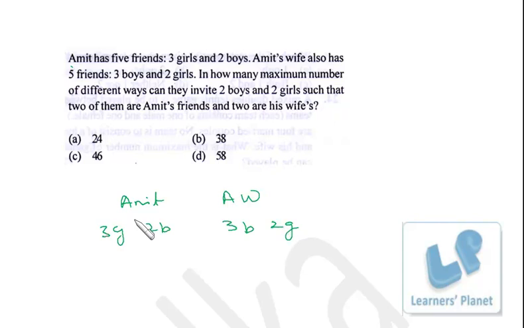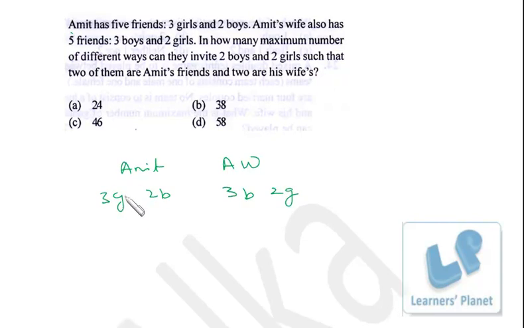So we have 3 cases. What we do is we invite both the boys from this as Amit's friends. So 2 boys, both of them are being invited. So we just have 1 choice, and both the girls from here. So it's one way. Now both the girls from here and both the boys from here. So girls 3C2 ways, because 3 girls are there, 2 we have to choose, and both the boys from here, 3C2. So in all 9 ways, right?